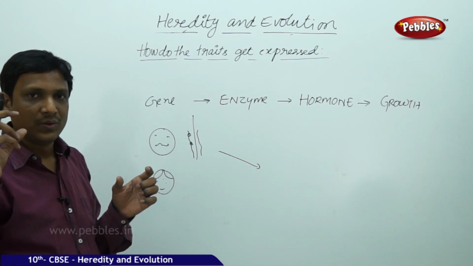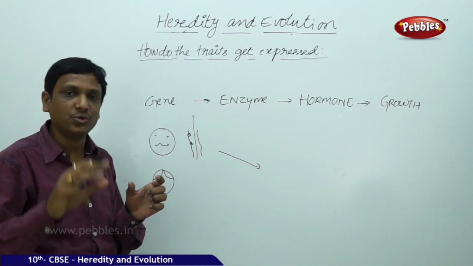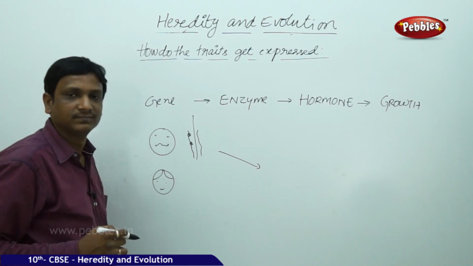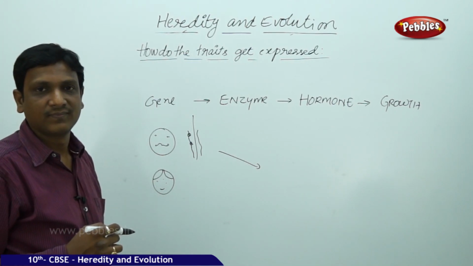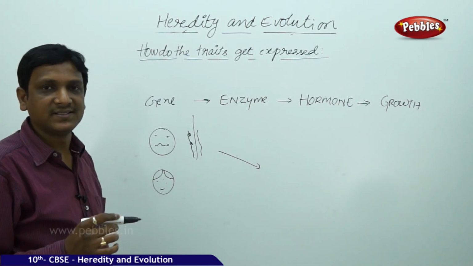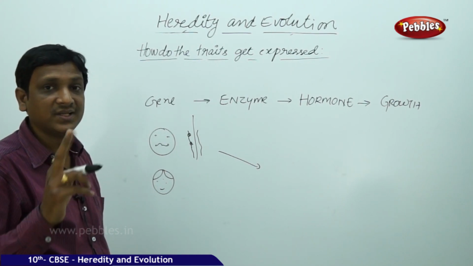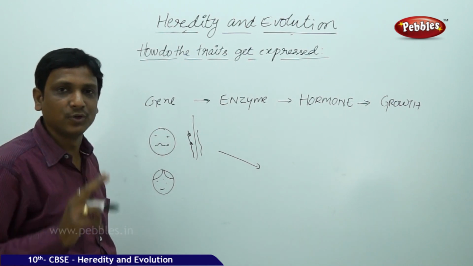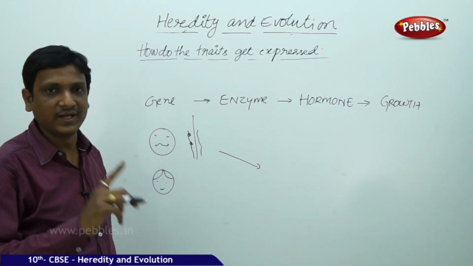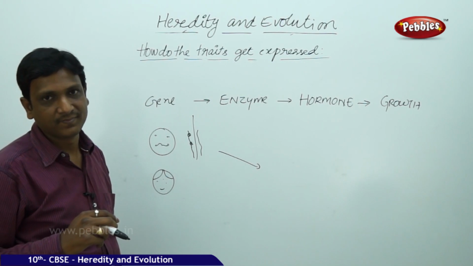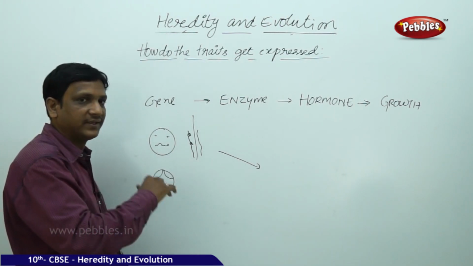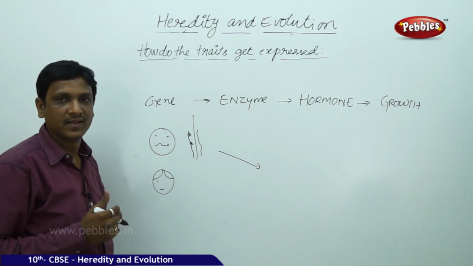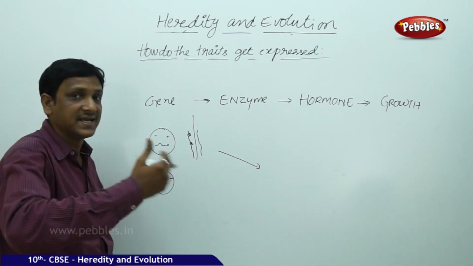So a character is expressed by two genes, but both the genes will not stay on the same strand. Even though a character is expressed by two genes, both the genes are not found in the same chromosome: one in one chromosome, one in the other chromosome. Then only is individual inheritance of the characters possible, otherwise it is not possible. Okay, now let us see how it is executed.